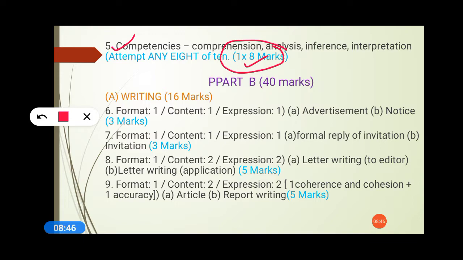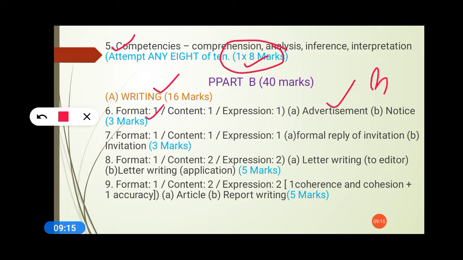So this is the marking scheme, the scheme by which the marks will be given. Out of both books, they will give you 10 questions, and they will be multiple choice questions, and they will analyze your interpretation. How good are you at interpretation? How effectively, how positively, and how honestly have you studied the chapters? It will be evaluated here, and all will be multiple choice questions. Now let's come to the writing section. It will be of 16 marks. And see, the advertisement here will be of 3 marks.